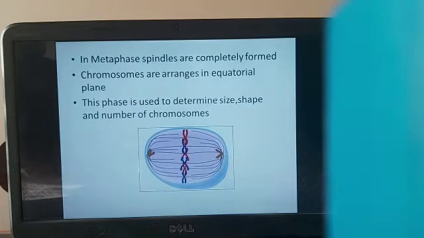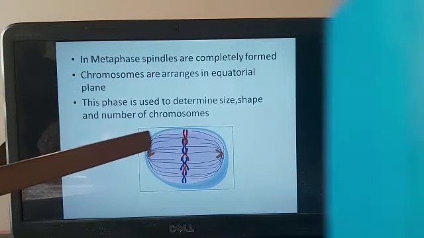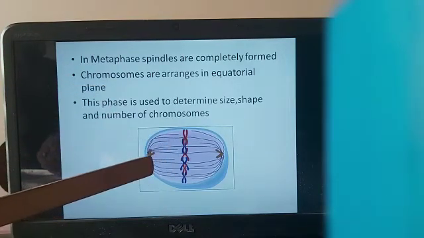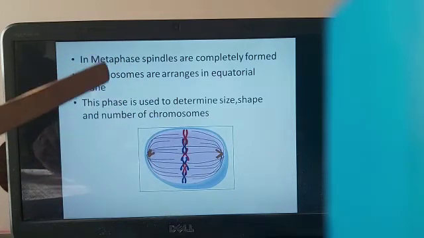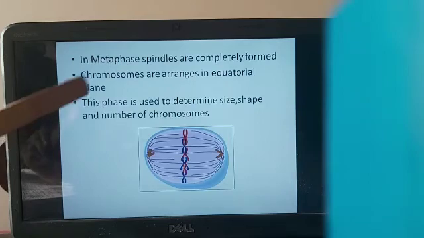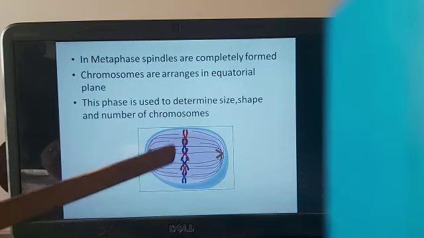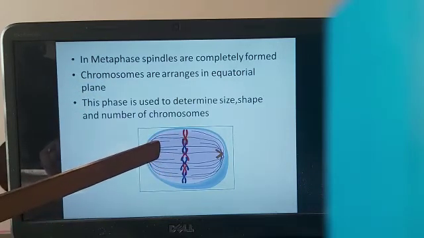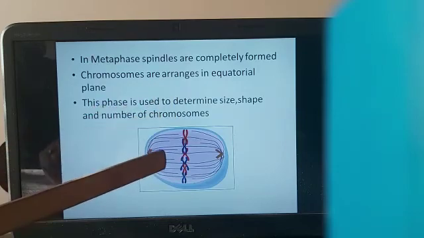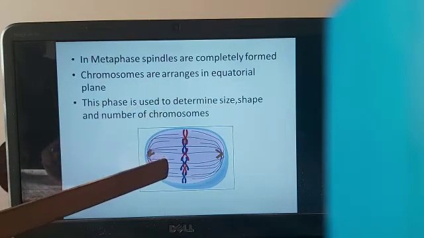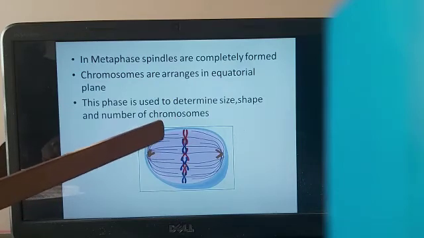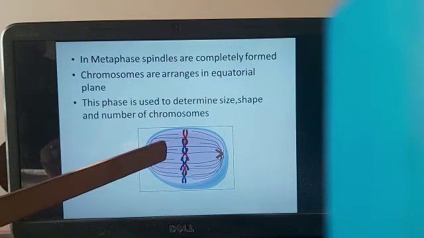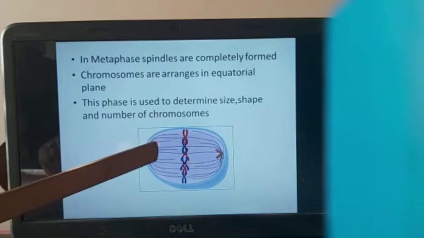Now the next stage is known as metaphase, wherein the spindles are completely formed. You can see that these long structures are completely formed. Chromosomes are arranged in the equatorial plane, and this phase is very important because during metaphase, you can easily know the size, shape and number of chromosomes. So it is said that if you want to study the structure of a chromosome, the best time to study is when the chromosomes are in metaphase, so that you can study the exact structure of the chromosome.